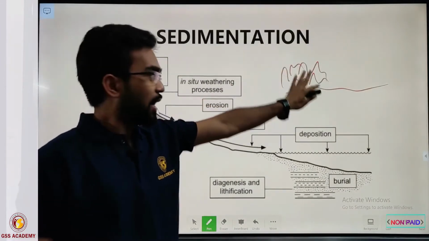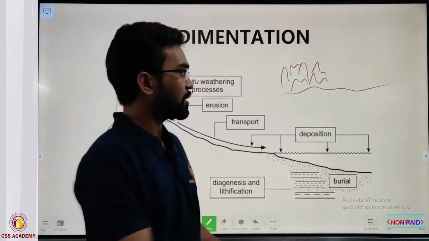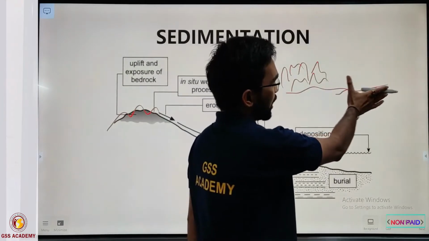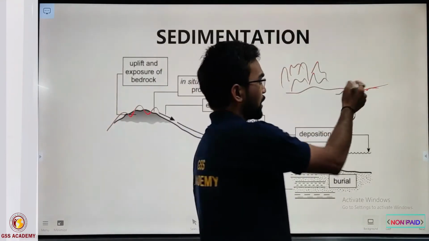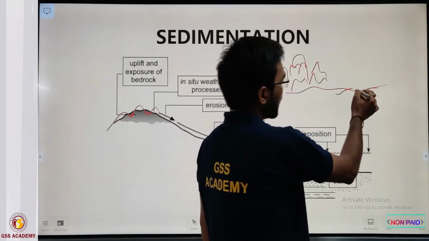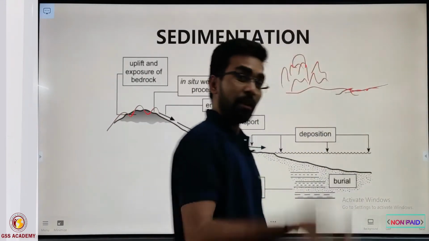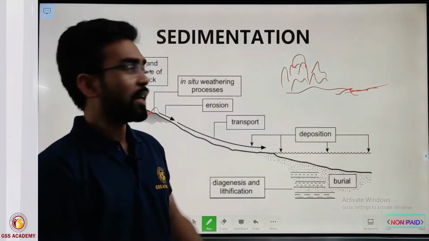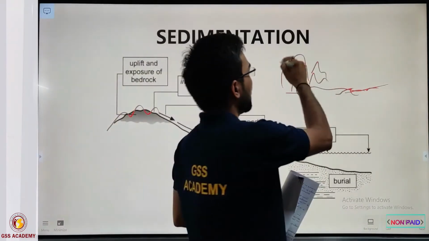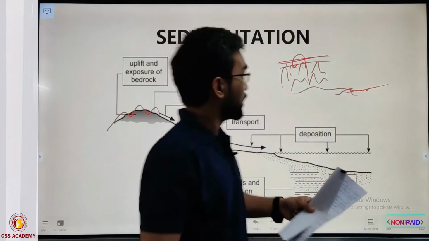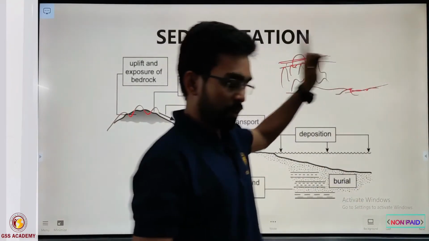So if you add some extra mass, then obviously to maintain the equilibrium, erosion will take place. Nature always balances itself. So if addition takes place, then subtraction will also take place. And from where will the subtraction take place? From the upliftment, where obviously erosion will occur to balance the equilibrium.